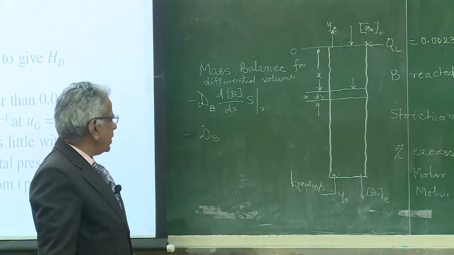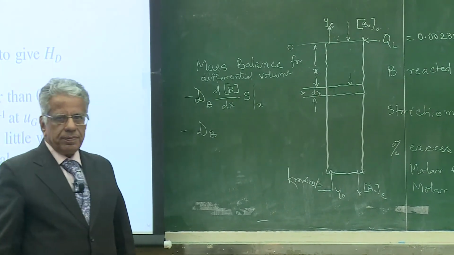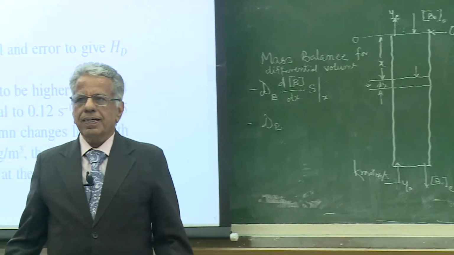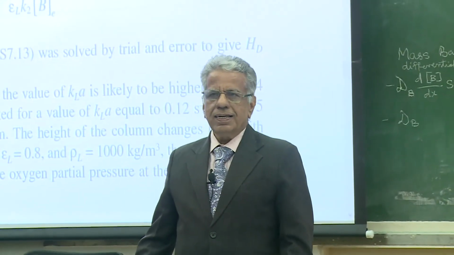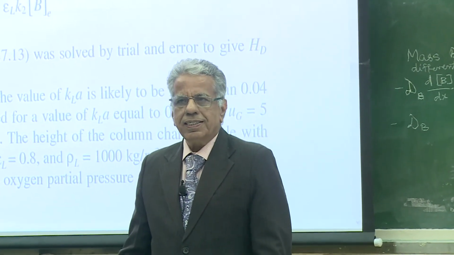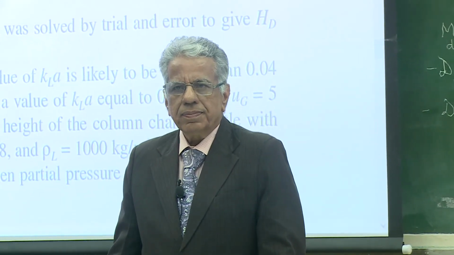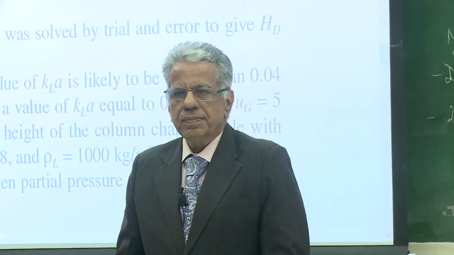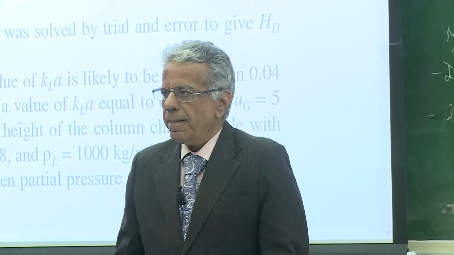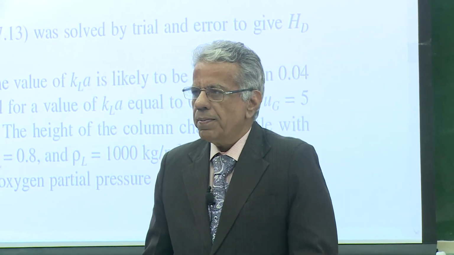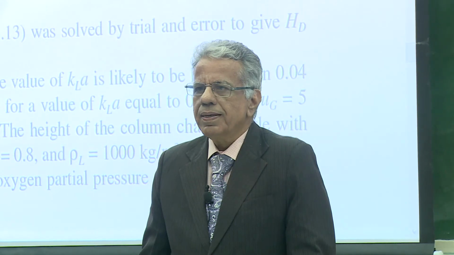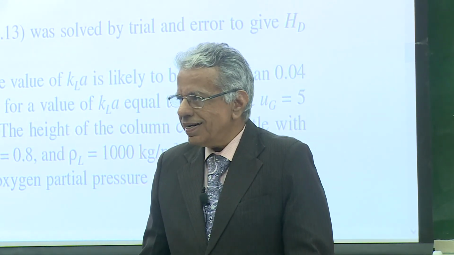Can you point out that error? I wrote flux as minus diffusion into concentration gradient. What is the error?